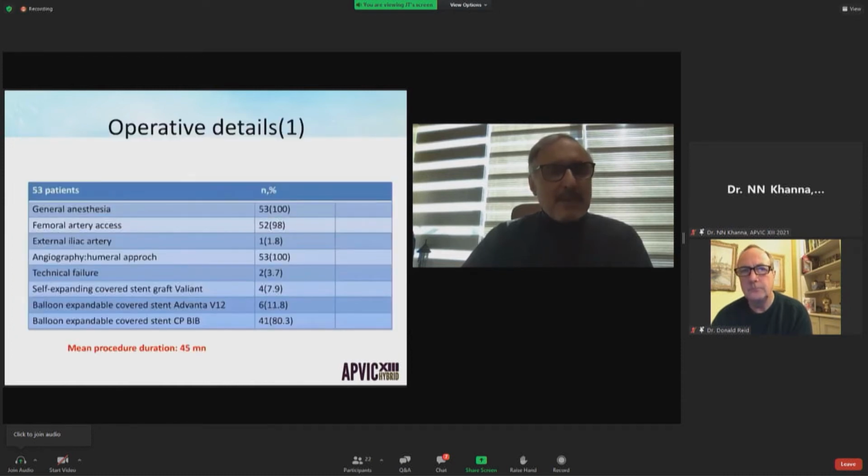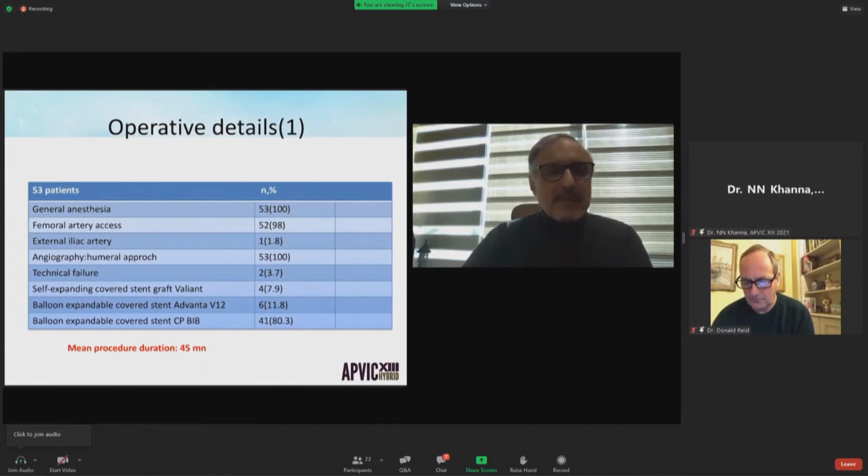All the patients were treated under general anesthesia. The access by the femoral artery was used in almost all the patients. The angiography was performed by a numeral approach. There were 2 technical failures.